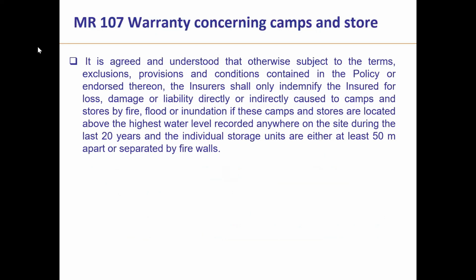Now, this is the warranty for your camps and stores. This warranty is concerning camps and stores, MR 107. I am discussing only important unitary warranties which are supposed to be attached. Now, it is understood and otherwise subject to terms and conditions, the insurer shall only indemnify the insured for the loss or damage directly and indirectly caused to the camps and stores, that is materials which are kept, construction material, by fire, flood, or inundation, if these stores are located above the highest water level recorded anywhere on the site during the last 20 years.